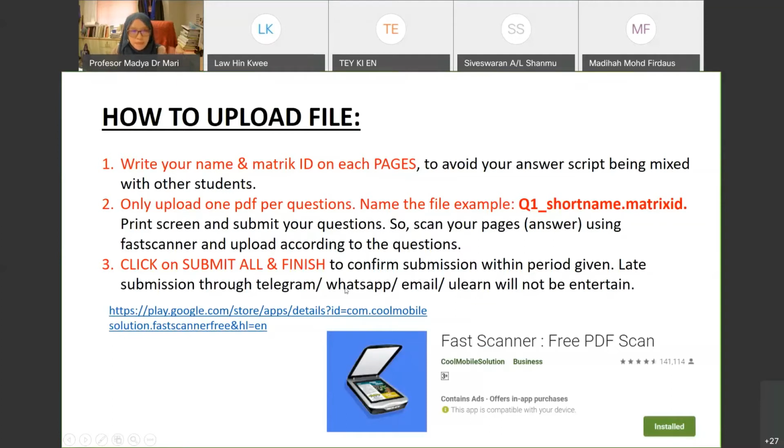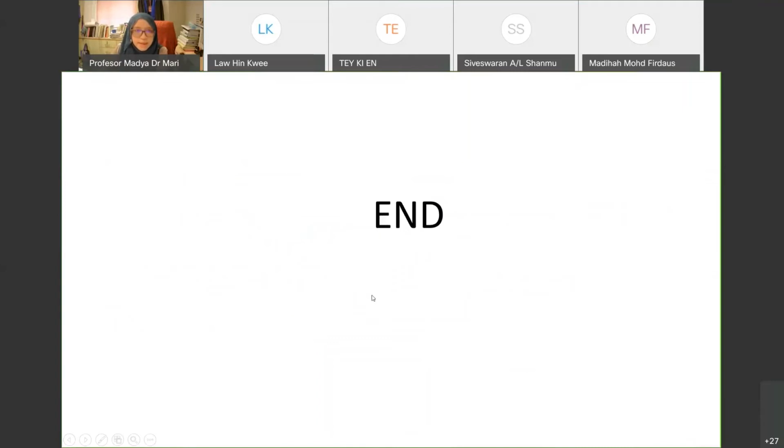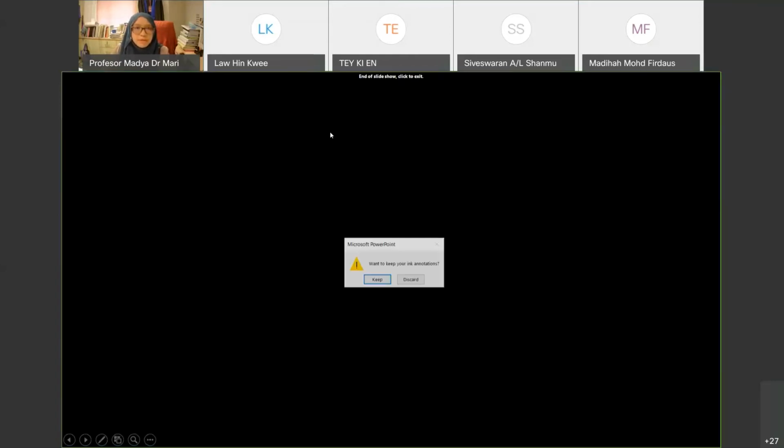Okay, so this is just how to upload a file. You can just go through there, and I think that will be all for the exam portal.